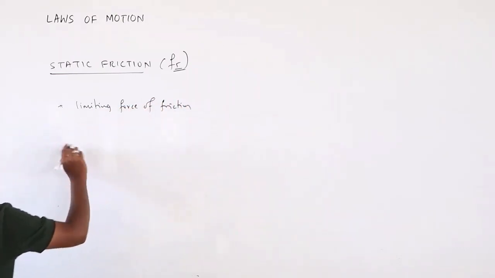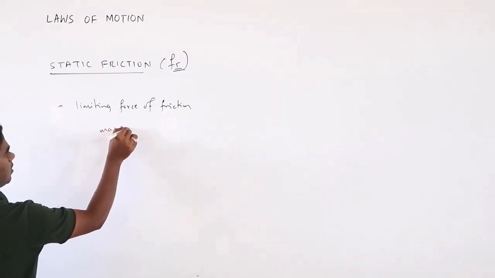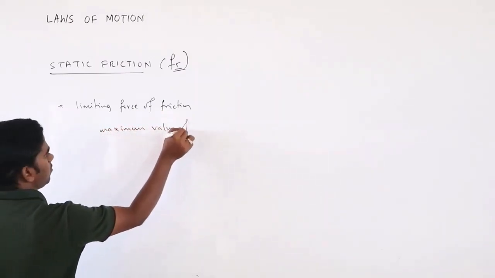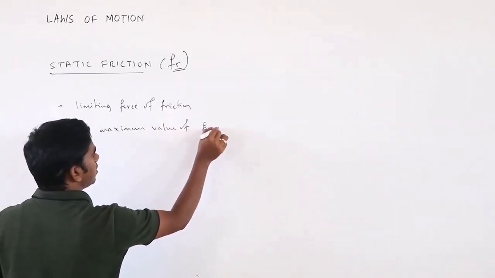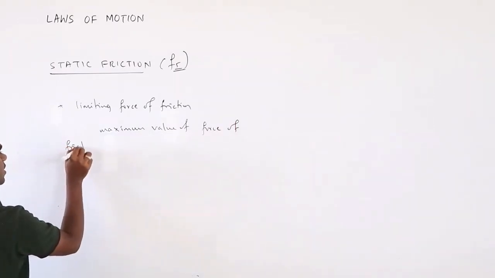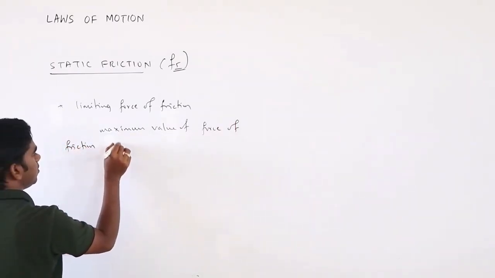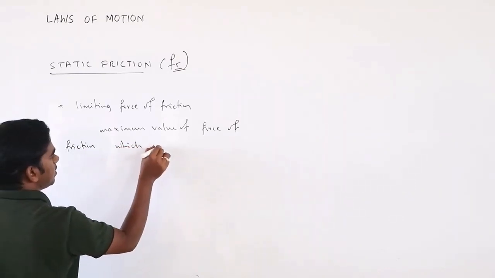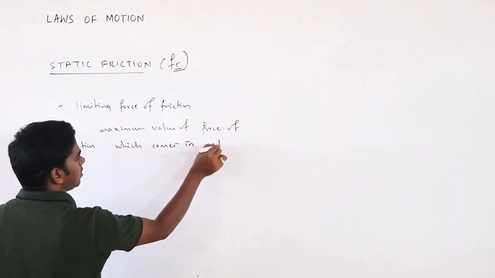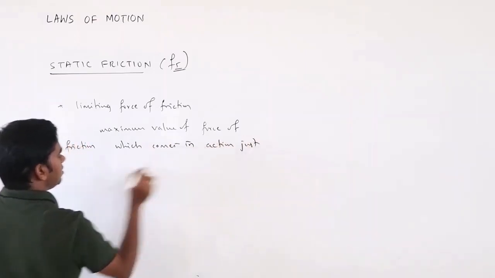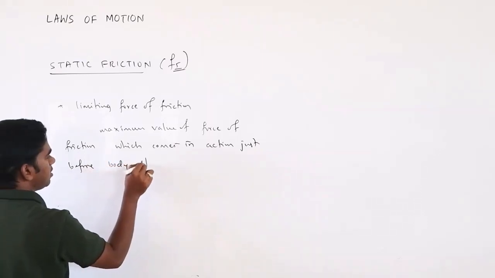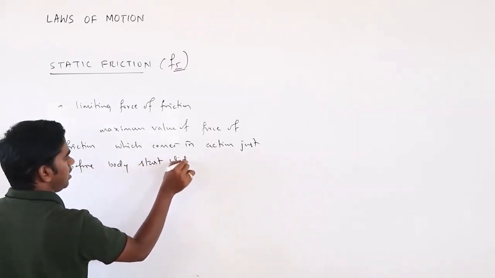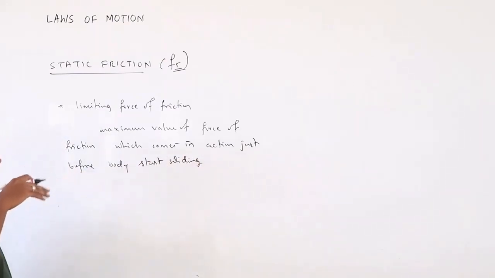Limiting force of friction is the maximum value of force of friction which comes in action just before the body starts sliding. Okay, so you can rearrange or reframe the definitions according to your convenience.